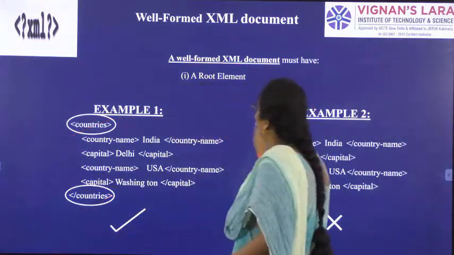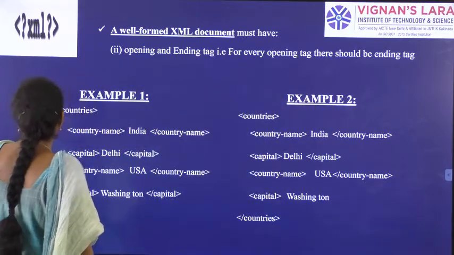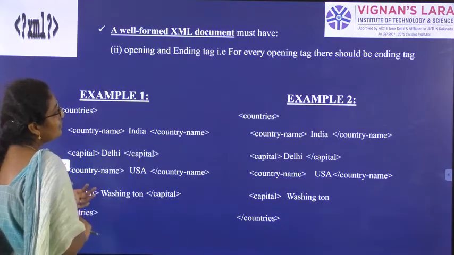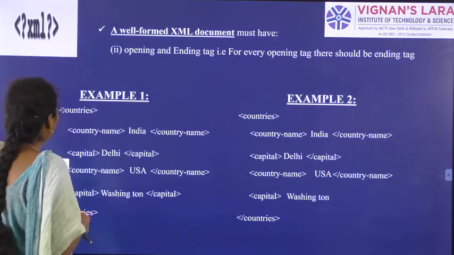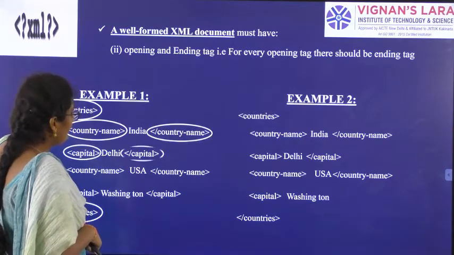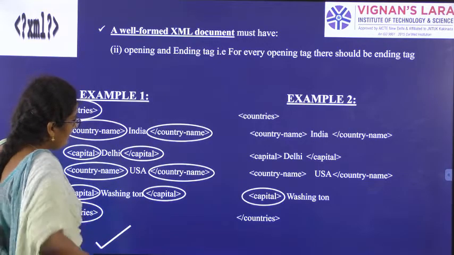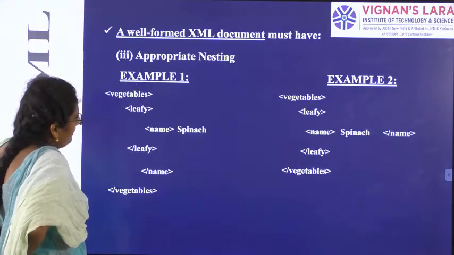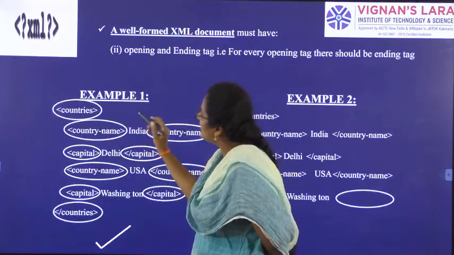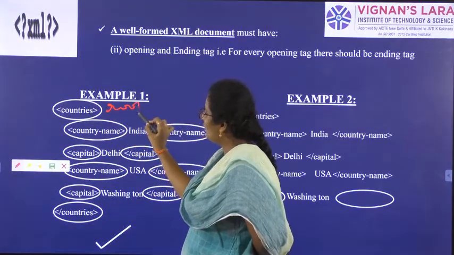So what is the next point? Opening and ending tag. For every tag we should have an opening tag and an ending tag. That way we can call it a well formed document. Observe in this example, countries is the root element.